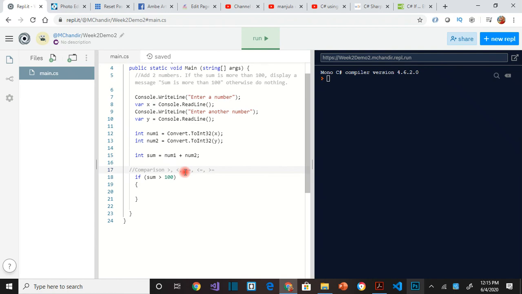So we use a double equal to compare two numbers and see if they are equal. Then when you have a condition like if something is less than or equal to, you use this sign. Greater than or equal to, you use this sign. Okay, for our condition, sum is greater than 100. So we give a message.